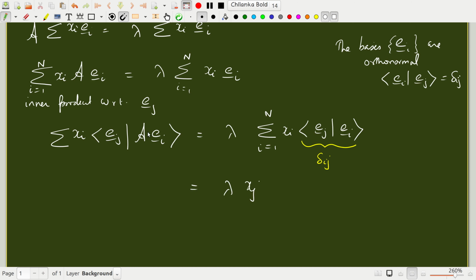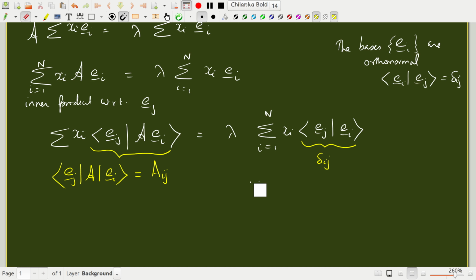Okay, and what happens here, if you look at this term, this is the projection of the linear operator A in this basis. So e_j A e_i is the ijth component of the matrix A in the n-dimensional space. I've told you already that just as an abstract vector looks like a column vector in a given basis, a linear operator looks like a matrix in a given basis.